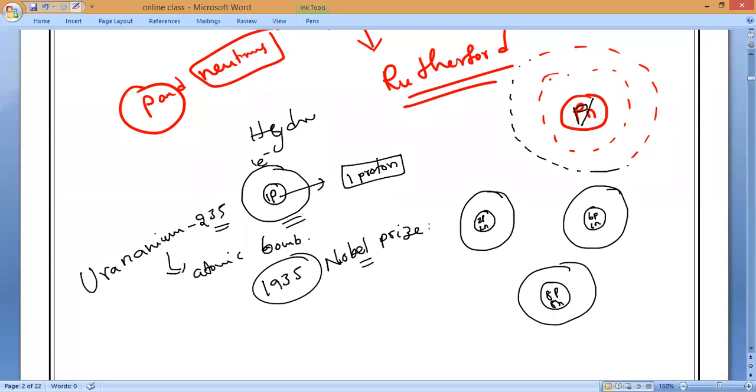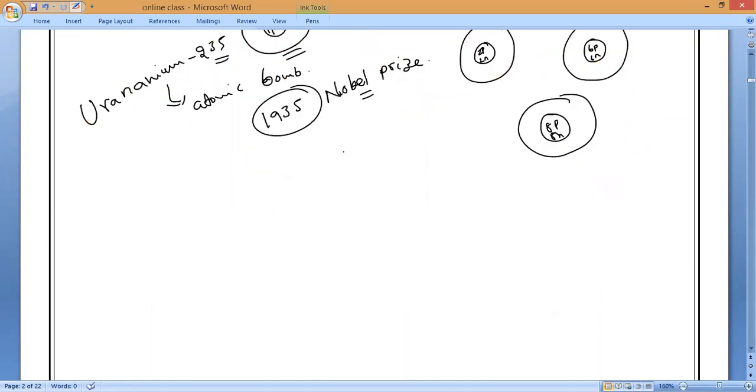Now let us study the properties of neutrons. Have you understood, everybody? Clear? Please respond. Properties of neutrons.